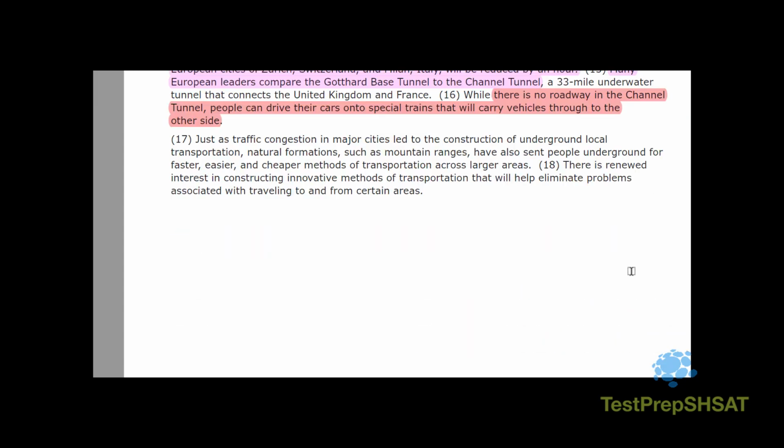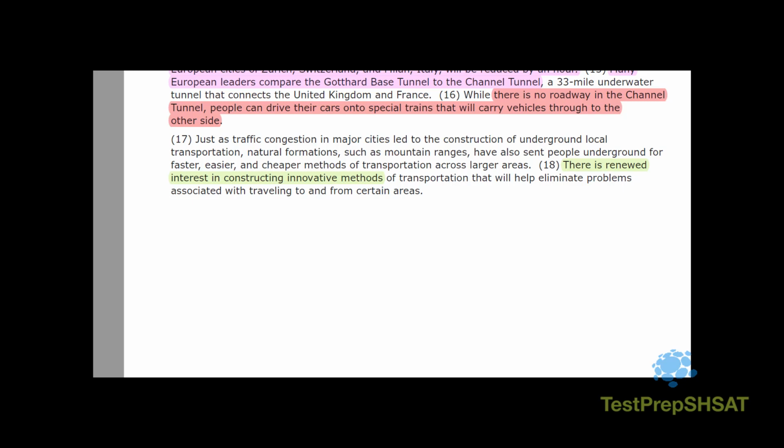So now we're in our conclusion. 17 says, just as traffic congestion in major cities led to the construction of underground local transportation, so mountain ranges have also sent people underground for faster, easier, and cheaper methods of transportation across larger areas. Okay. 18, there is renewed interest in constructing innovative methods of transportation that will help eliminate problems associated with traveling to and from certain areas. So 18 is telling us there's renewed interest in construction using innovative methods, which I guess the Goddard Tunnel would be an example of. So what's the right relationship going to be here?